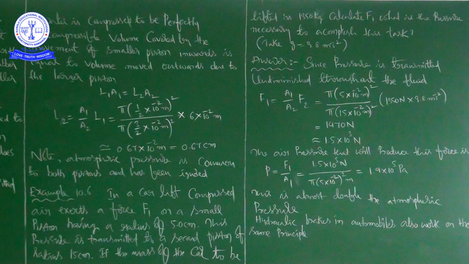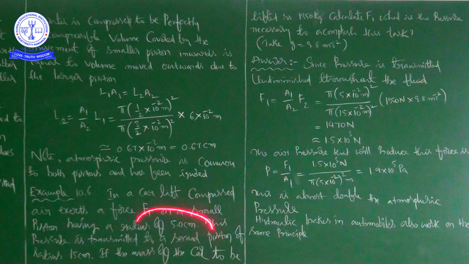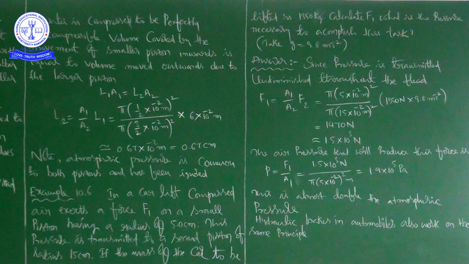See, in a car lift, compressed air exerts a force F1 on a small piston having a radius of 5 centimeters. This pressure, whatever the pressure because of this compressed air, is transmitted to a second piston of radius 15 centimeters. This is the situation generally happens, no? So, whenever we are going to exert pressure on a fluid, that pressure will be transmitted equally undiminished in all directions to every part of the fluid. That is the statement of Pascal's law. So, this pressure is transmitted to a second piston of radius 15 centimeters; it is a small piston of 5 centimeters, it is a larger piston of 15 centimeters, right?